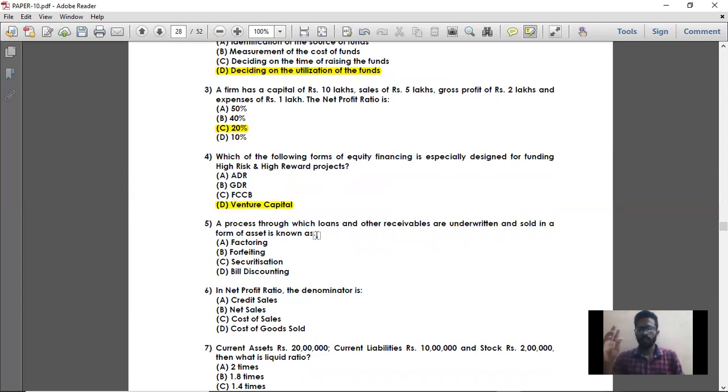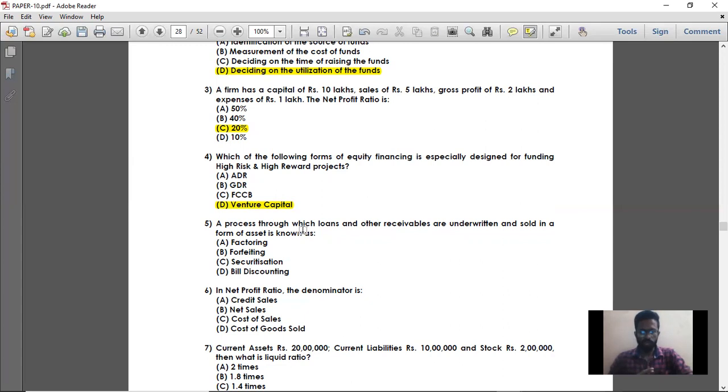basically a particular asset which has been underwritten. For example, suppose you have a fixed asset, that is a building. You are using that building's documents and procuring a loan. That is called pledging your documents and getting a loan. That is also an underwriting of an asset.